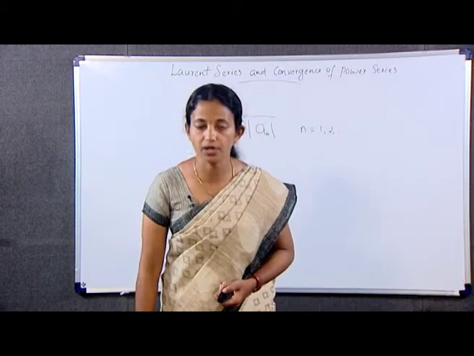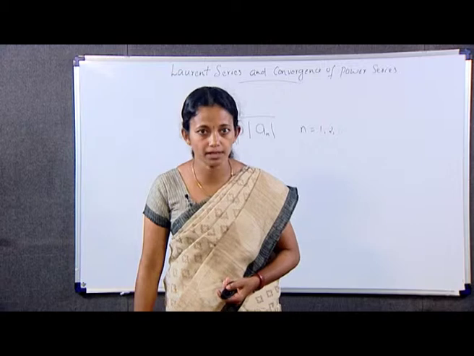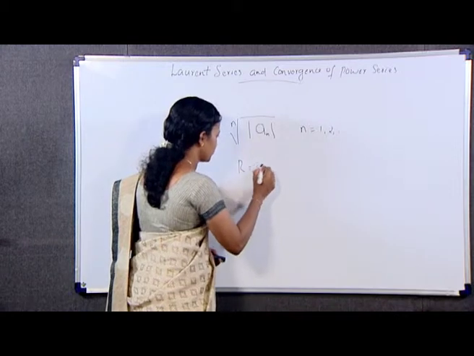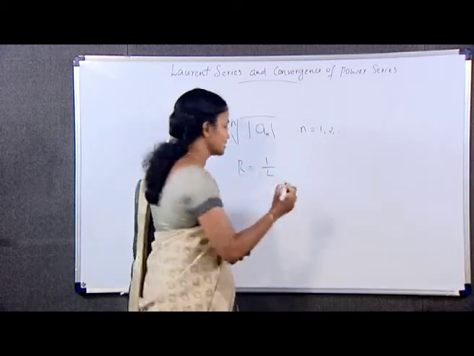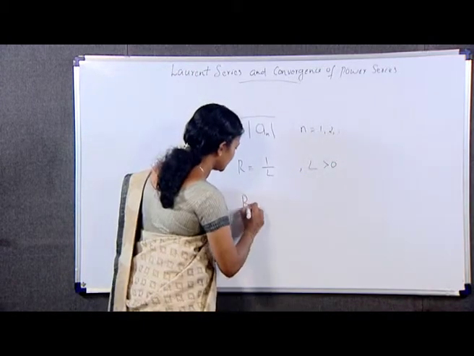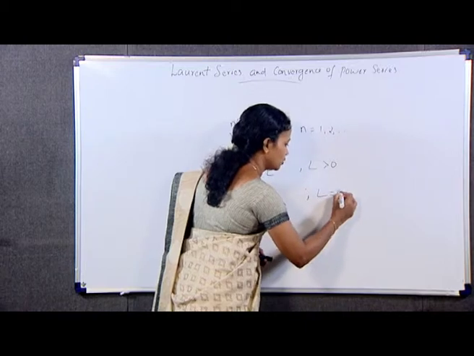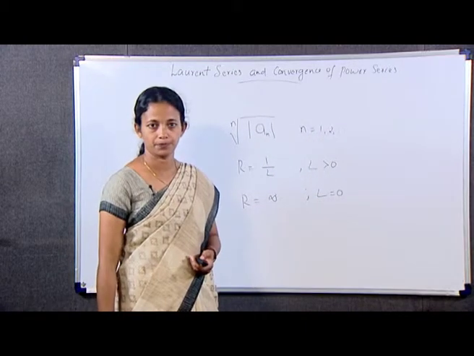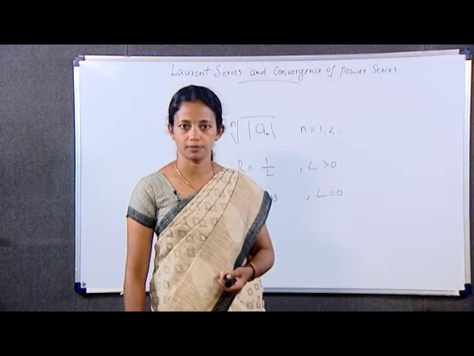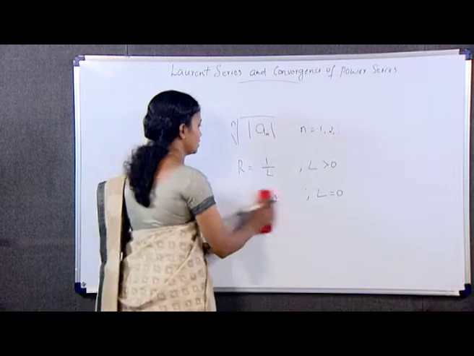Then the radius of convergence r of the power series, that is sigma 0 to infinity a n (z minus z0) whole raised to n, is r is equal to 1 by L when L greater than 0, and r is equal to infinity when L is equal to 0. In the case r is equal to infinity, the series 1 converges for all z. This is theorem A.